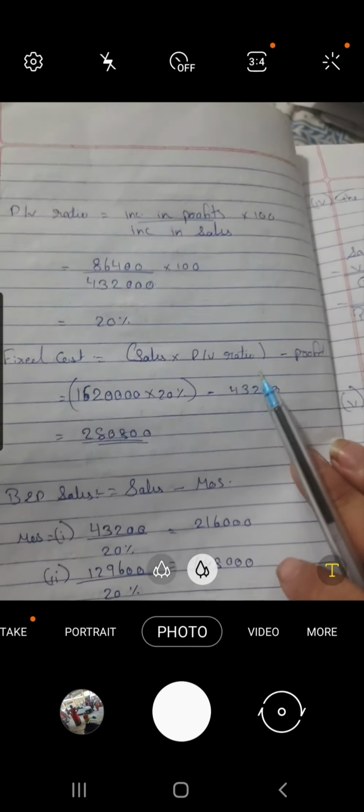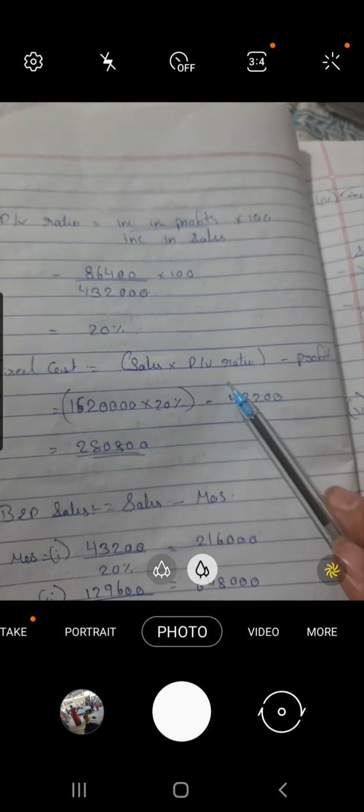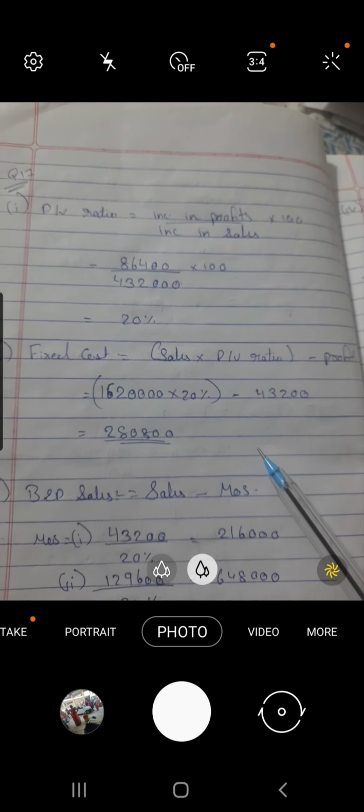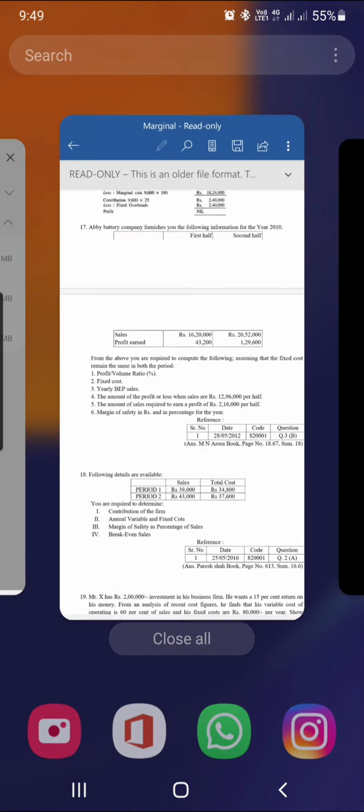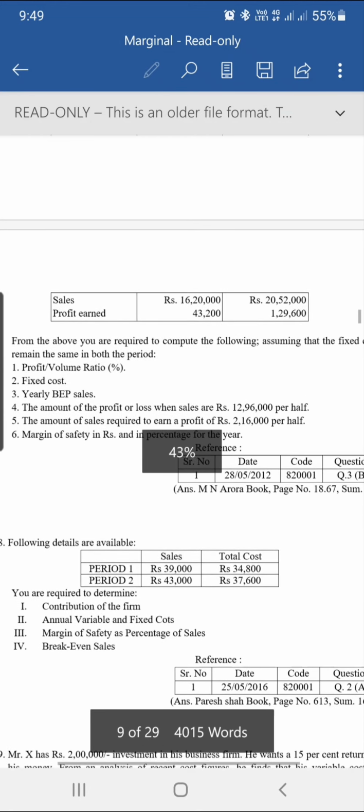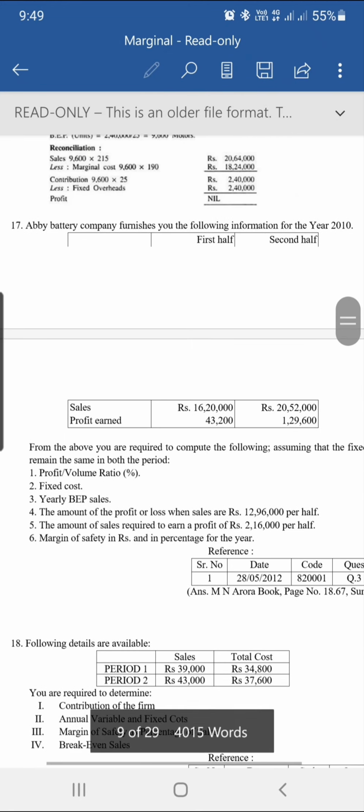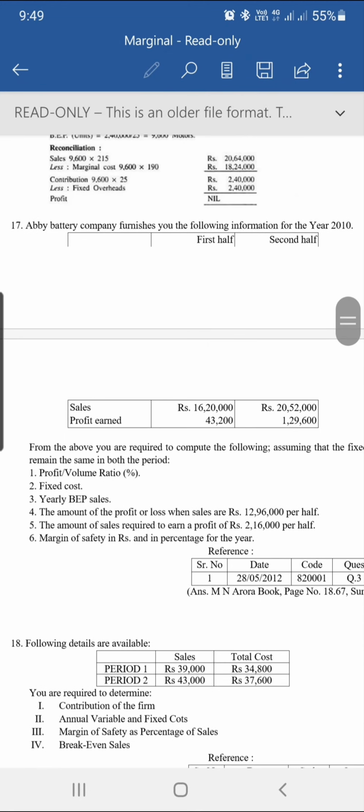Fixed cost value is sales into PV ratio minus profit. Sales is the total sales in the question, given for first half and second half: 16,20,000 plus 20,52,000. We have to consider one profit scenario here.